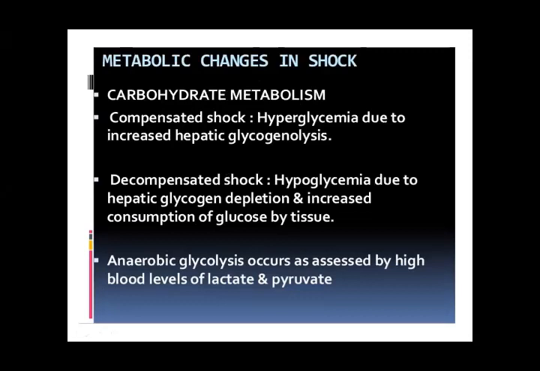These are the metabolic changes. You know, changes from every aspect. There is carbohydrate metabolism disturbance, lipid disturbance, fats disturbance. So when each type of metabolic system is disturbed, you know well what will happen.